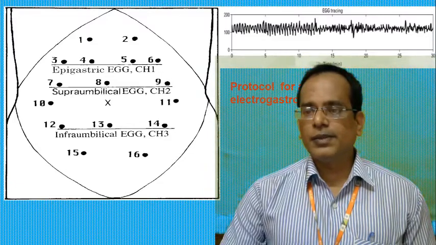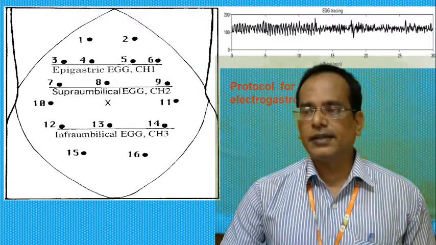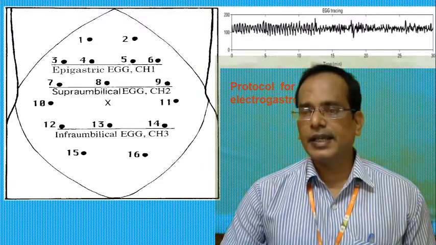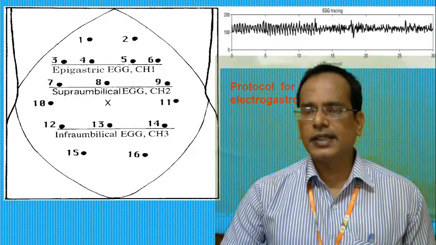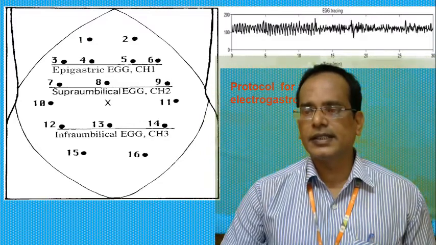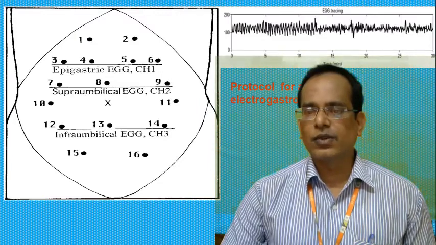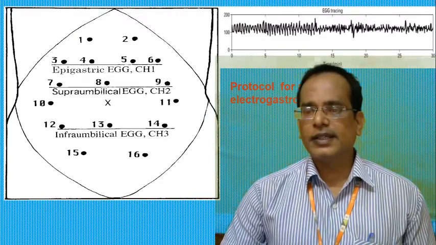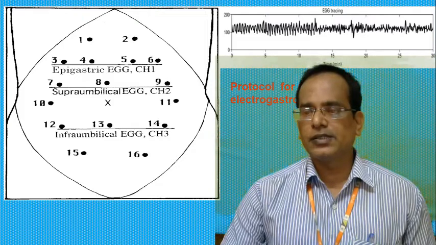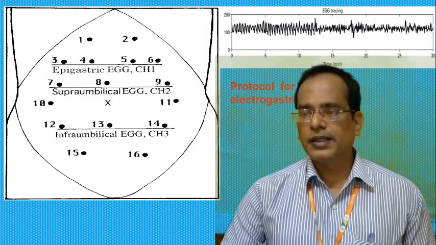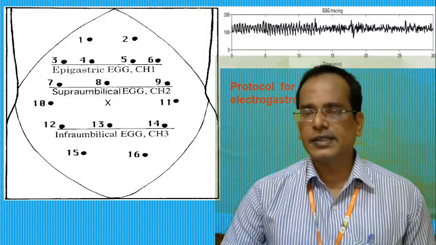In healthy humans, a solid test meal with sufficiently high calories, that is less than 400 kilocalories, results in an increase in both amplitude and frequency of gastric slow waves. A liquid meal may also increase the slow wave amplitude but reduce its frequency.